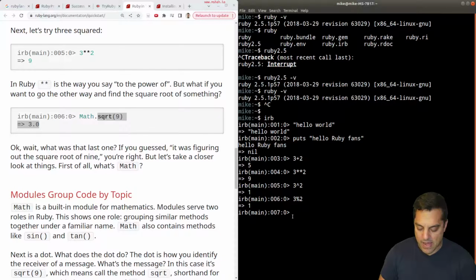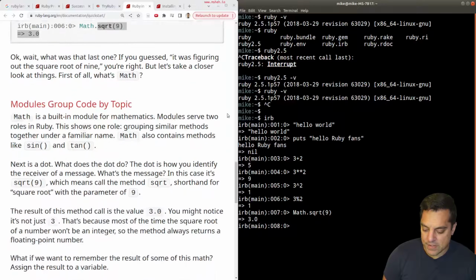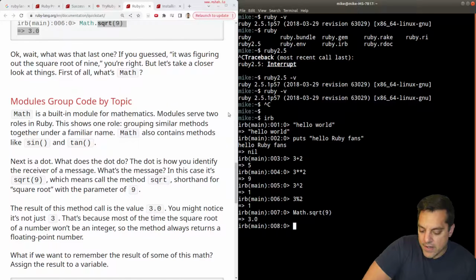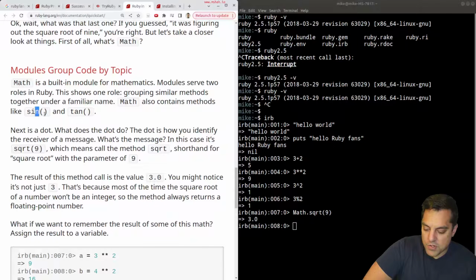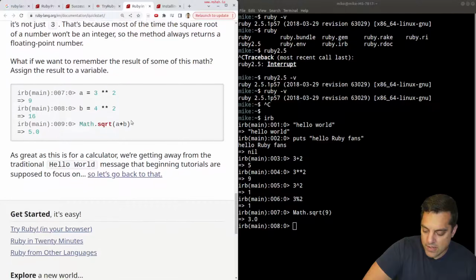But we do have a math. Well, let's see, that's built in here. Square root of 9. Okay, cool. That's just built in, returns us a floating point value. And I wonder if I type math and then tab. Nope, no autocomplete on this interactive. Maybe I need to install something else. Okay, so we got the math module, some handy functions, sine, cosine, and so on.